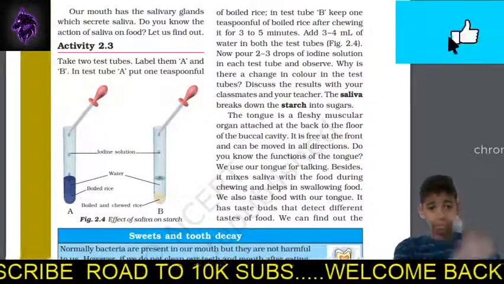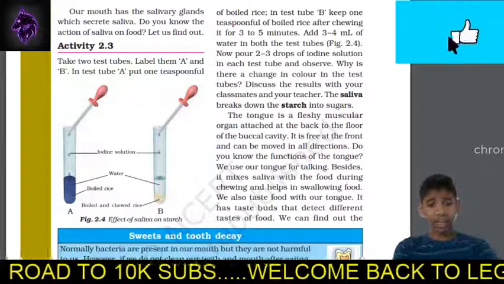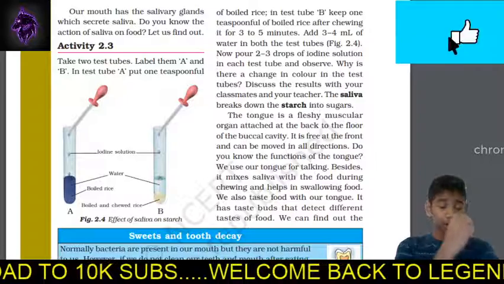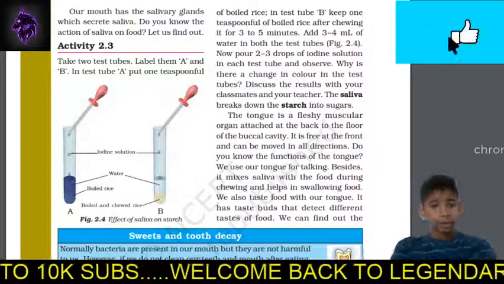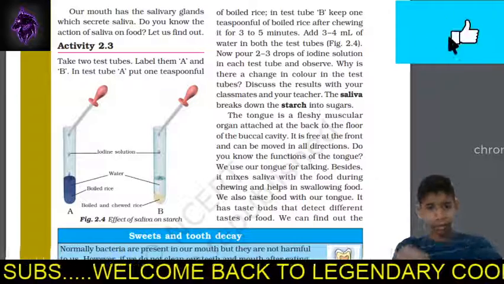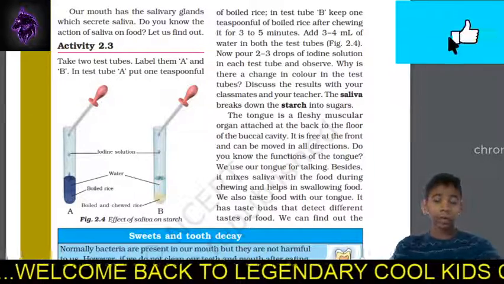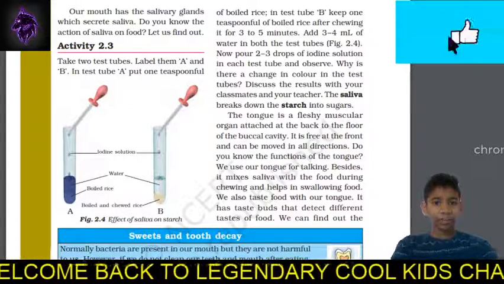So our mouth has salivary glands which secrete saliva. I told you. Do you know the action of the saliva on food? Let's start. Let's find out. Now they have given us an activity to find out what the work of the saliva is.